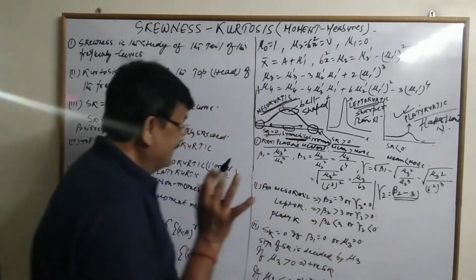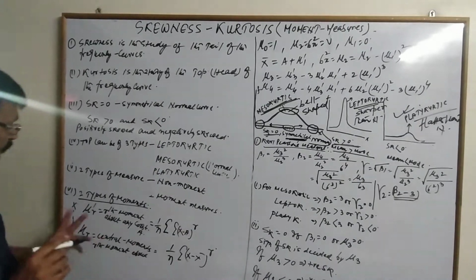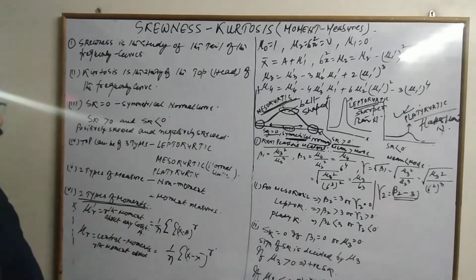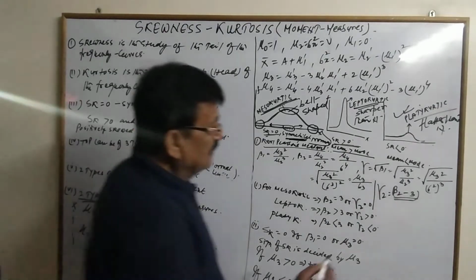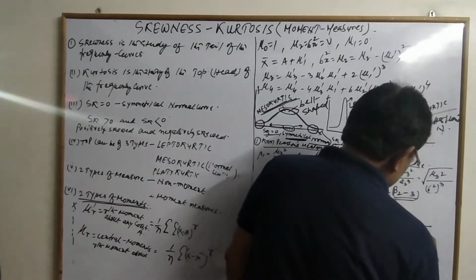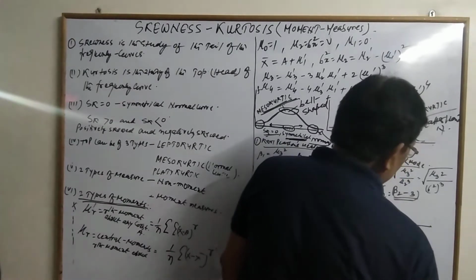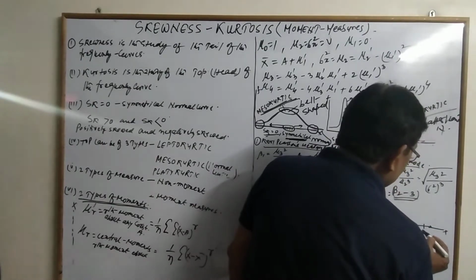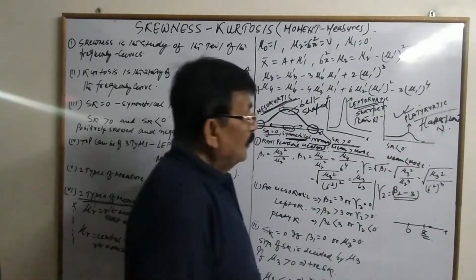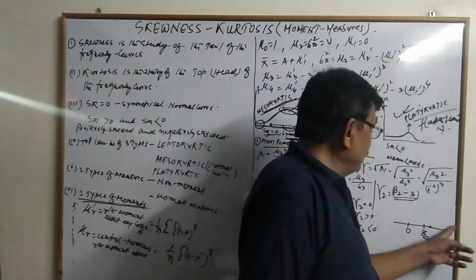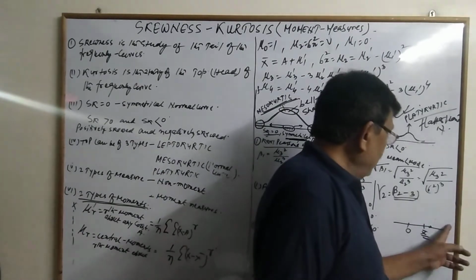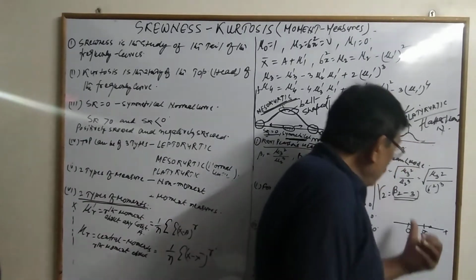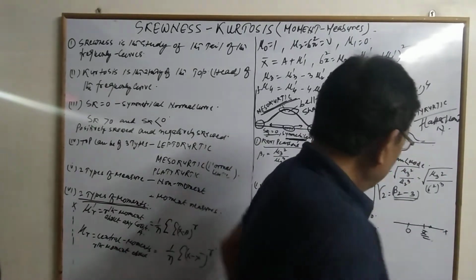Now we have to switch towards the moment. What is a moment? Two types of moments are defined in statistics. If this is a variable, here is 0, and somewhere is its mean. When we investigate the moment of this variable, we can get its moment around 0.